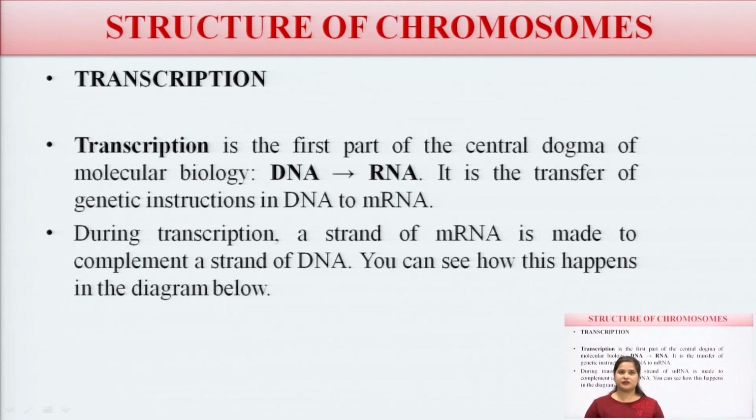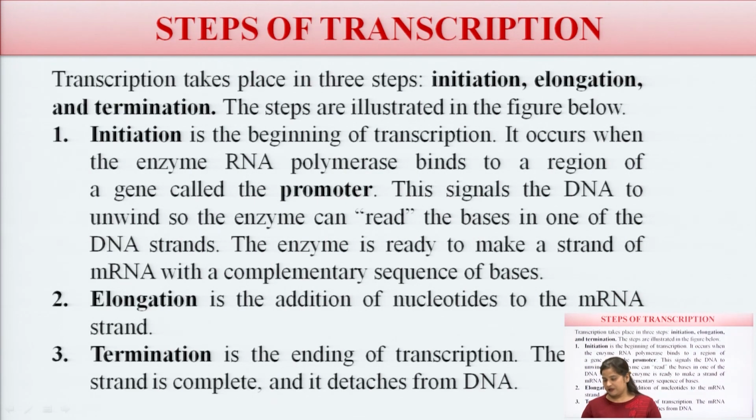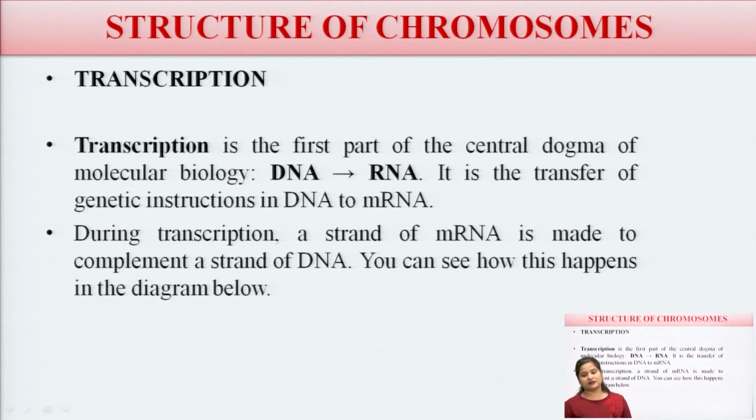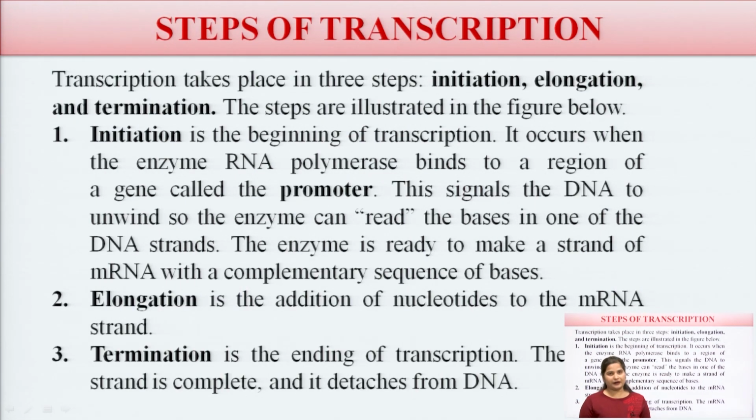Now, let us study the transcription process. Basically, transcription is the first step where the DNA is converted into RNA. It is a three-step process: initiation, elongation and termination. So this transcription process occurs in three steps: initiation, elongation and termination.